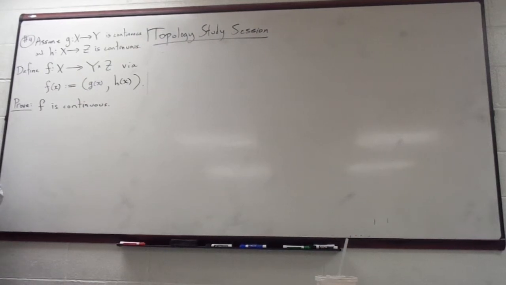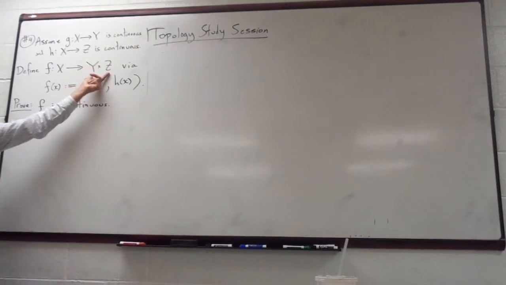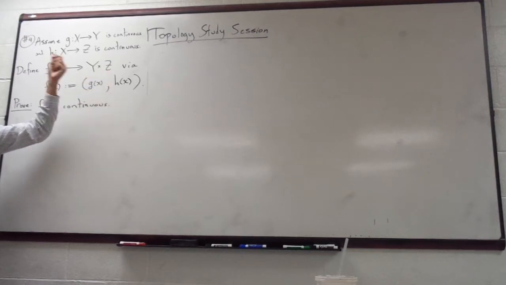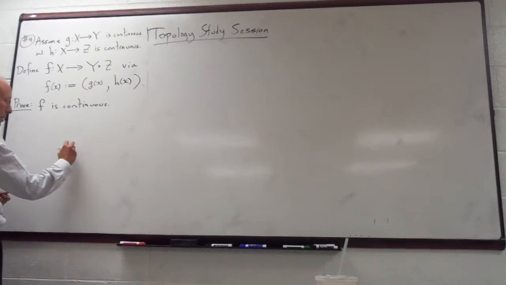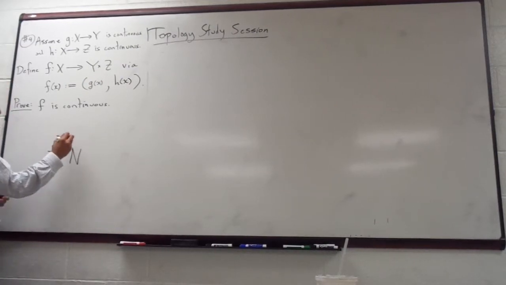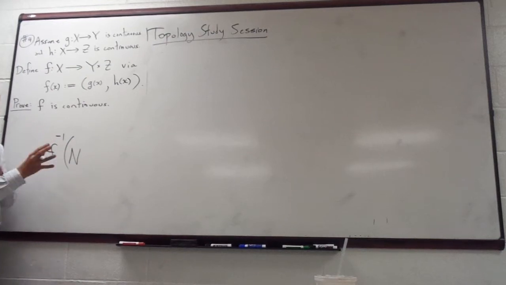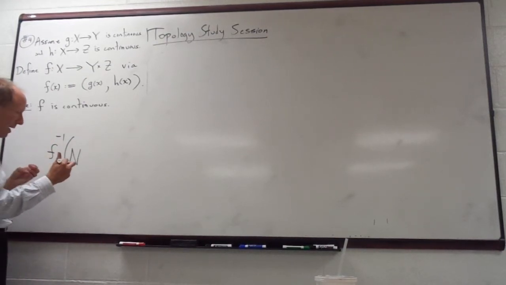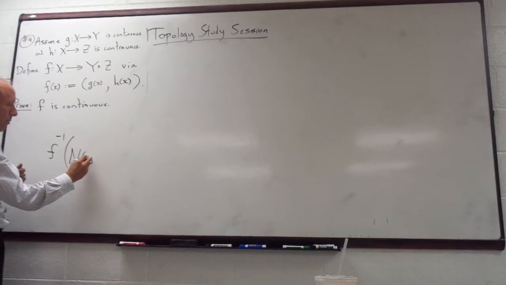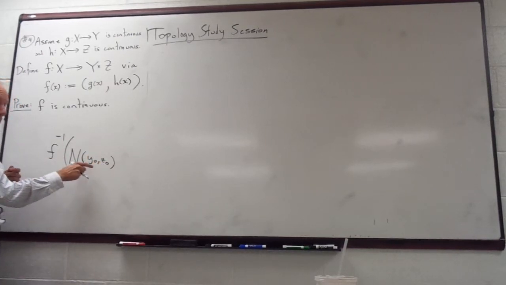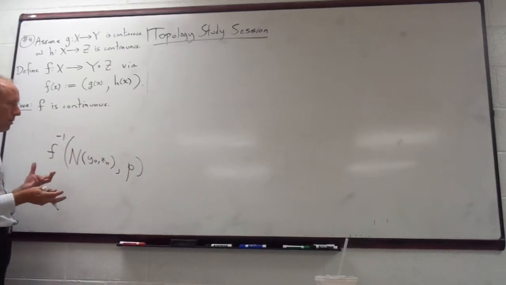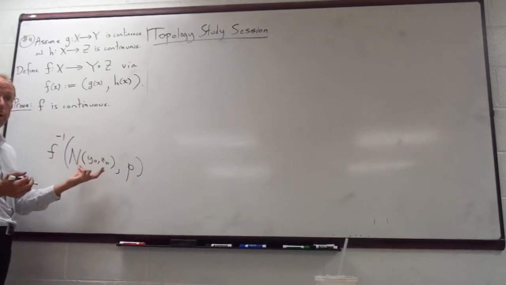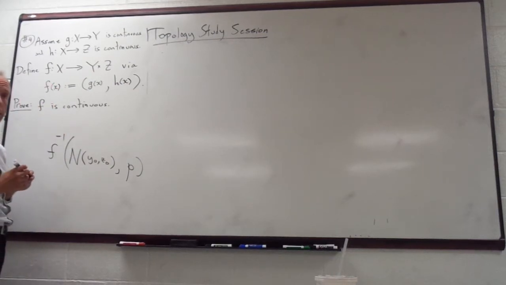So we would have to take a neighborhood in here, right? We'd have to pick a point out of here, and we would be looking at the preimage under the function. So don't write this down yet, because I'm just doing some thinking out loud before we write anything too polished down. We would be taking a neighborhood of a point that's in here, let's just say it looks like that, of an arbitrary radius. We would be trying to show that this is open in X. Okay, that would be what we would have to do.